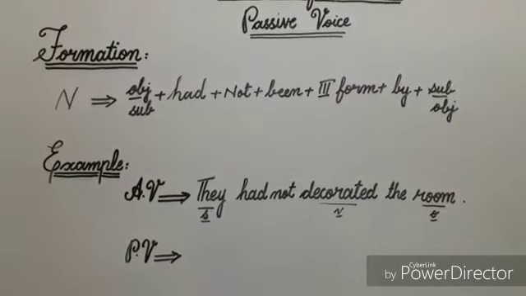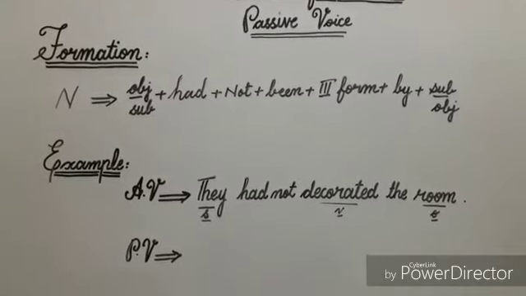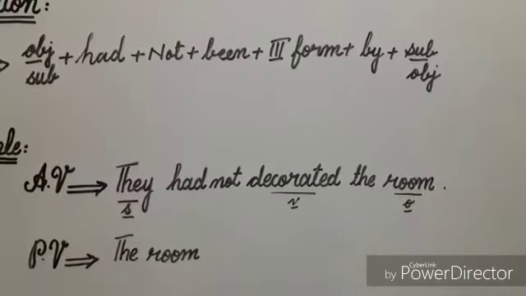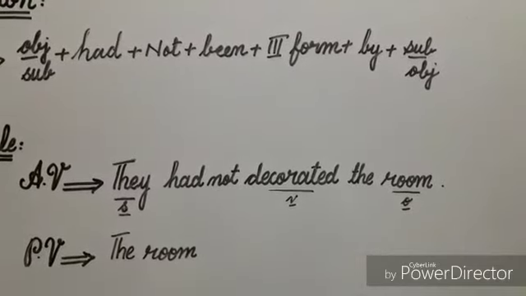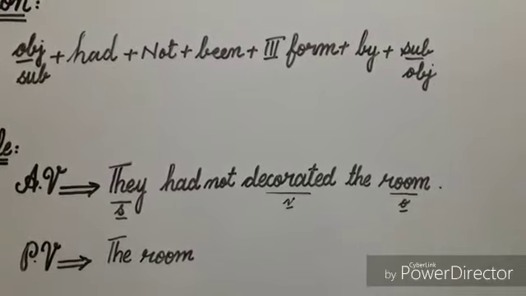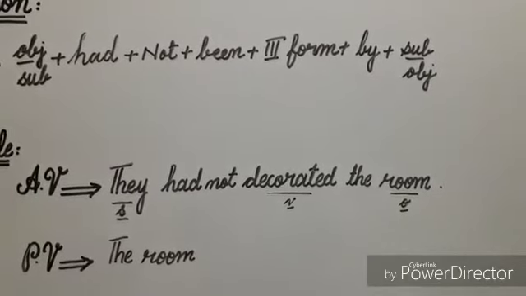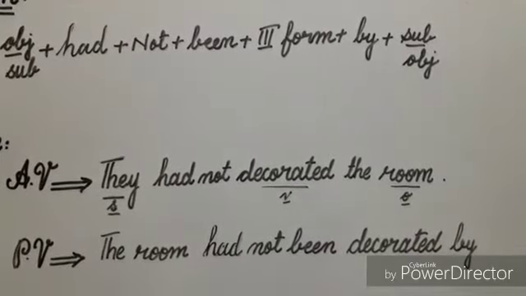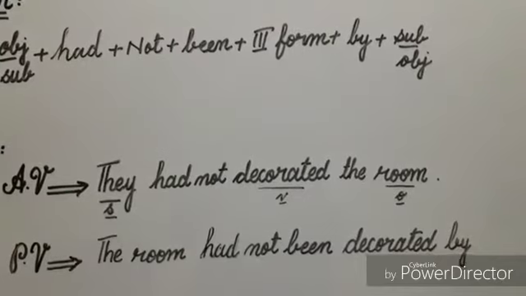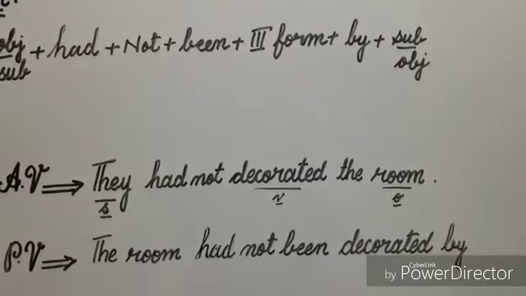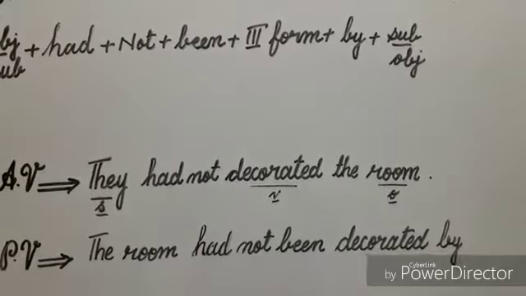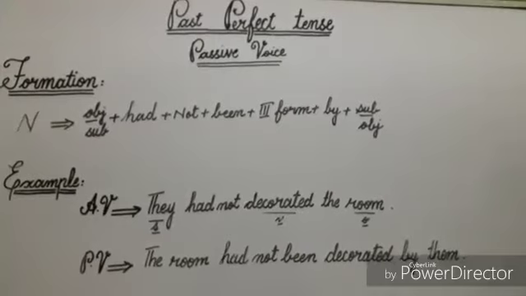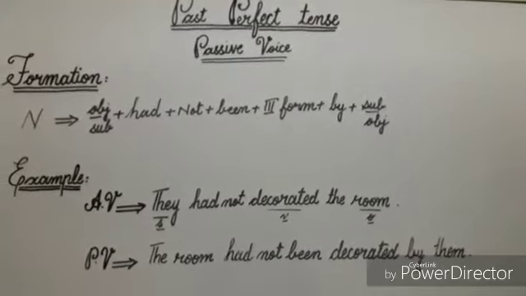According to the formation, firstly I'll write here the object, and in this sentence room is the object, so I'll write it here. Next to room, I'll write the helping verb had, then not, been, the third form of verb decorated, and then the preposition by. Next to the preposition by, I'll write the subject but in objective condition, and in this sentence they is the subject and its objective condition is them, so I'll write here them. Now you can see that by using this formation, the active voice sentence has been changed into passive voice.